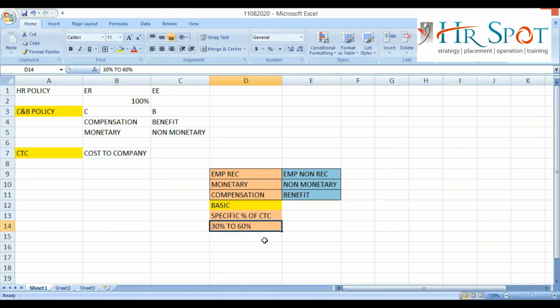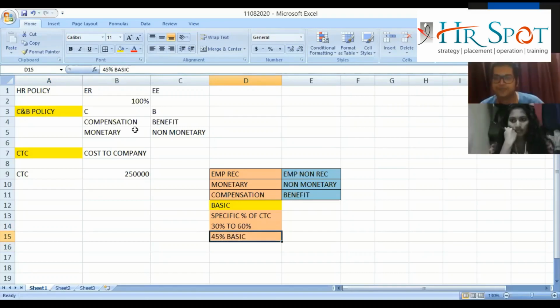Now for example, Rashmi is working with a company, and the company is giving a CTC of 2,50,000, just for an example. I need to know what percentage of basic this company is giving. Suppose this company is giving 45% as basic. Can they give 45%? First of all, answer me this. Can they give 45%? Yes, sir. Yes, they can give, because it is in the standard range.